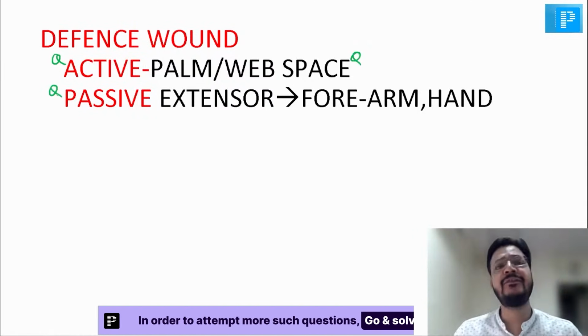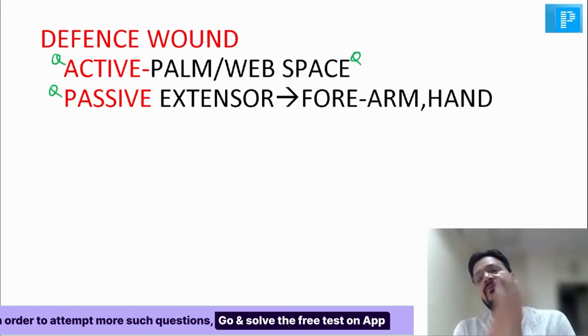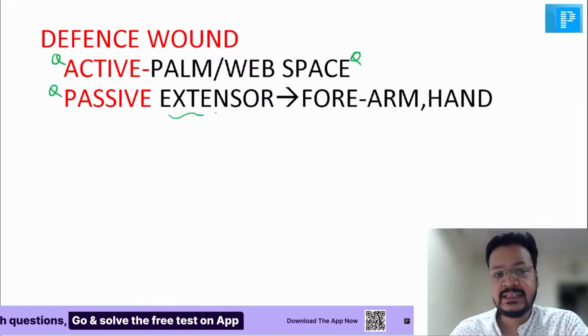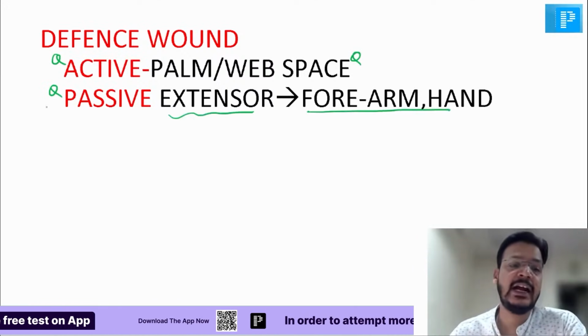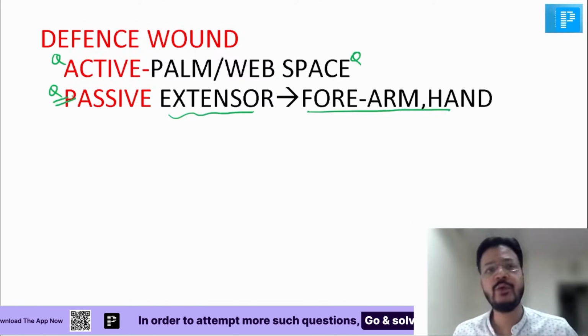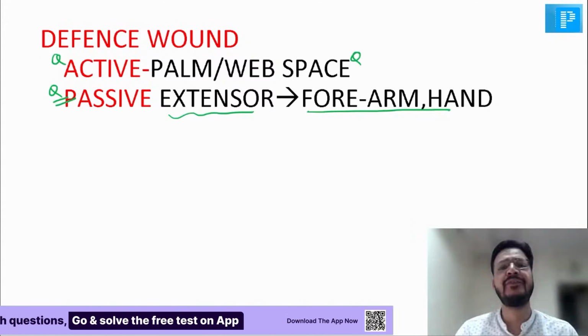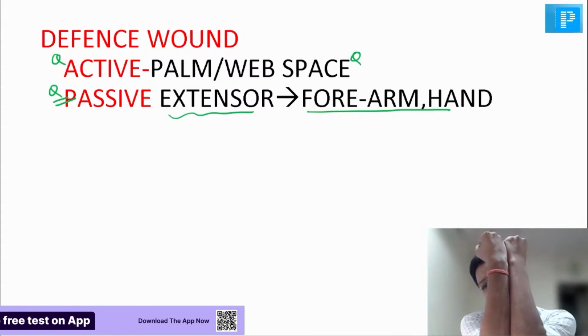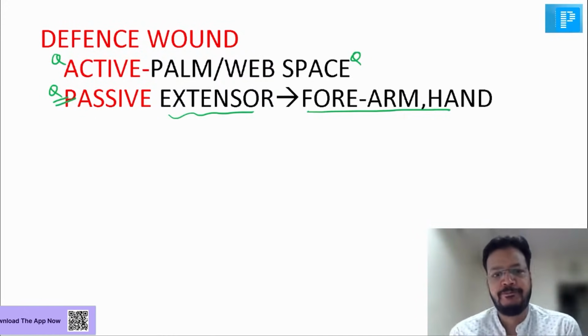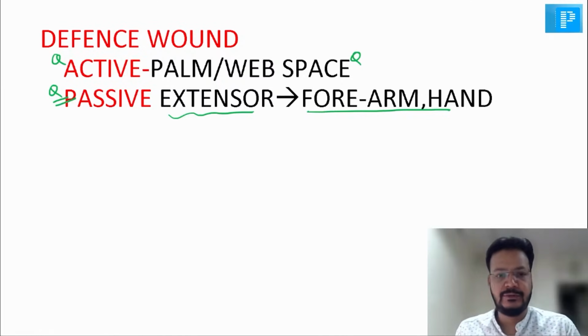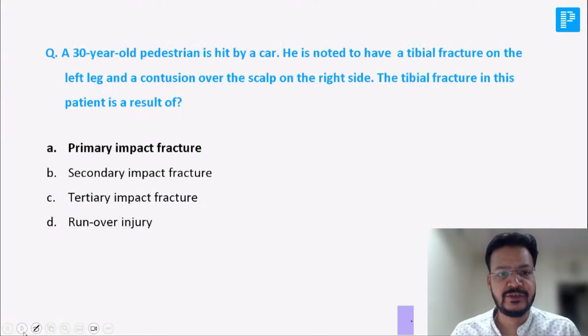Now, what is passive defense wound? You are defending like this, so it is seen on the extensor surface of the forearm and hand. That would be a passive defense wound. So again, my dear friend, if you grasp the weapon, palmar surface or web space, this is active defense wound. And if you defend in this manner, that is a passive defense wound. So be careful about this defense wound.